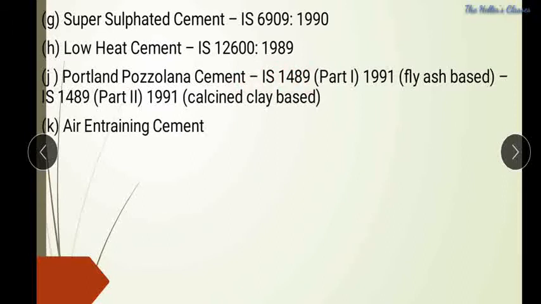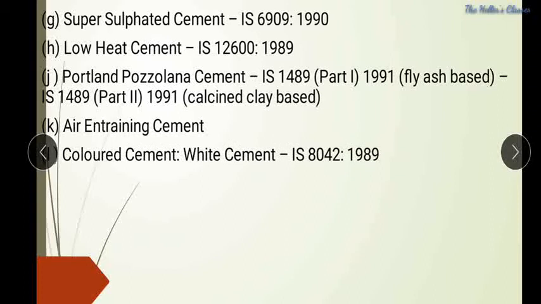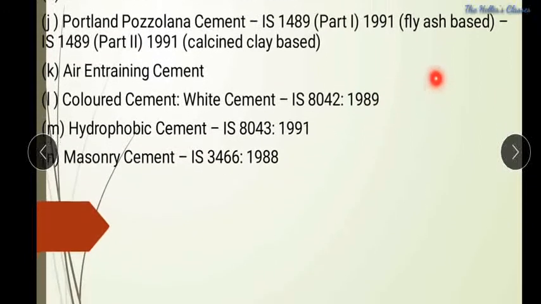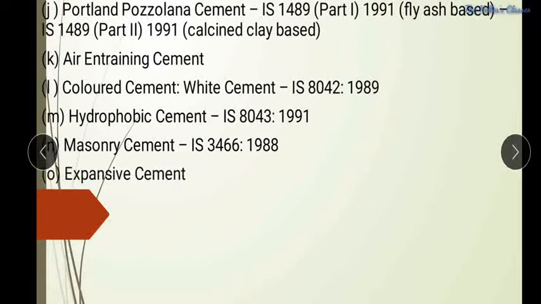The next one is air entraining cement, which is one of the categories, and the next one is colored cement, for which we can easily observe the Birla White cement, a name we know very well. So that is one of the categories of colored cement. Hydrophobic cement, masonry cement and expansive cement.